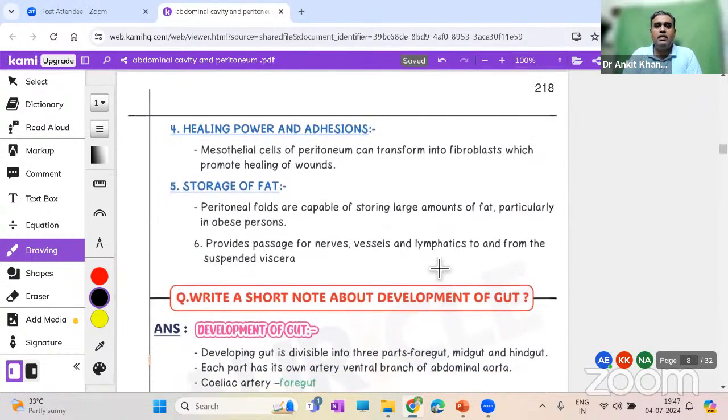And then your healing power, adhesions, storage of fat also, yes. In people who are very obese, if you open the body, if you do a laparotomy or after death, if you are in a dissection hall, you see a lot of fat in the mesentery or the peritoneal fold of the concerned person.